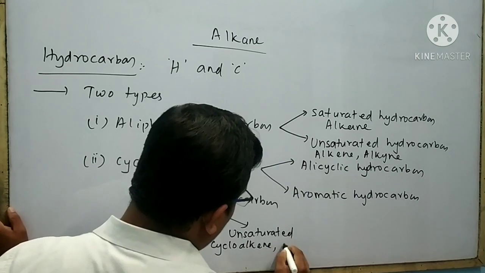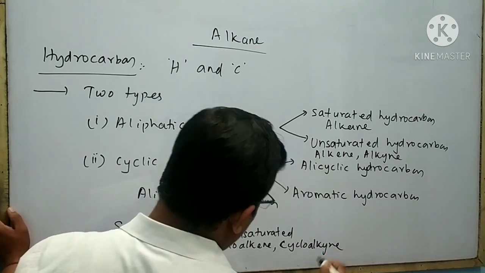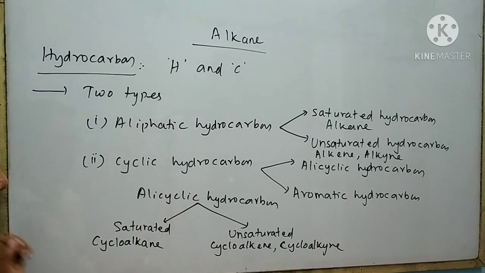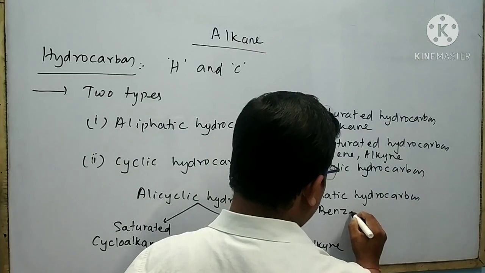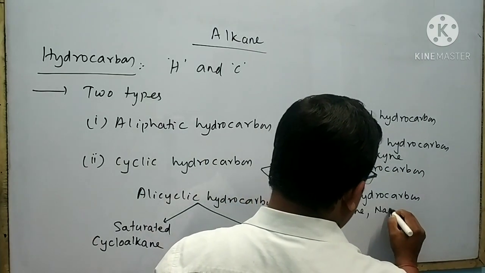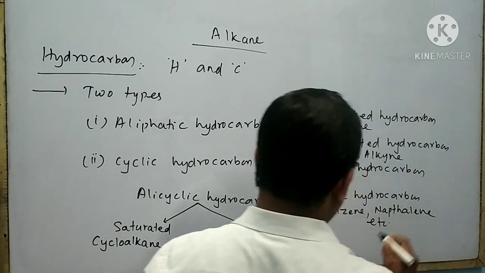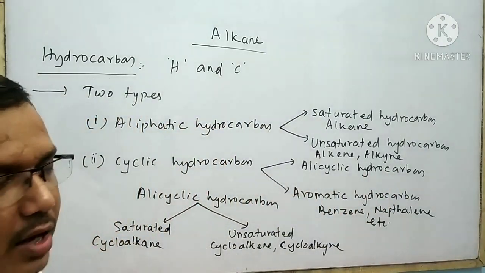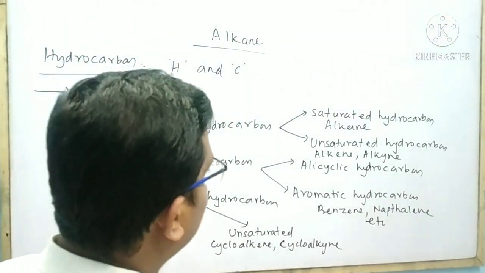Cycloalkene and cycloalkyne are the unsaturated alicyclic hydrocarbons. Benzene, naphthalene, etc. are the aromatic hydrocarbons. This is the classification of hydrocarbon.